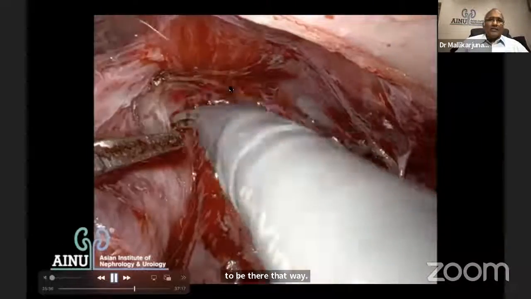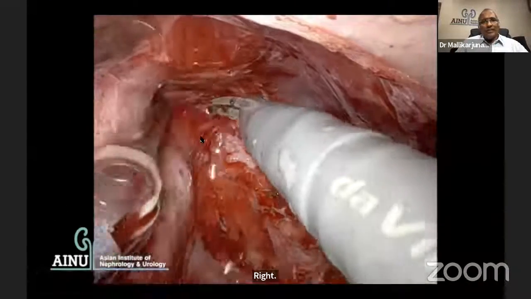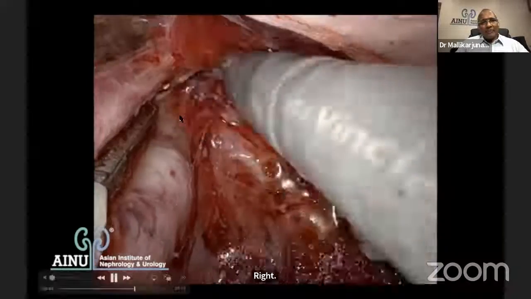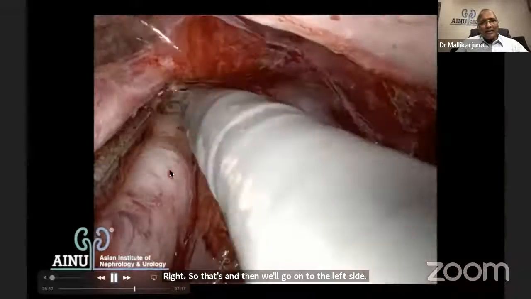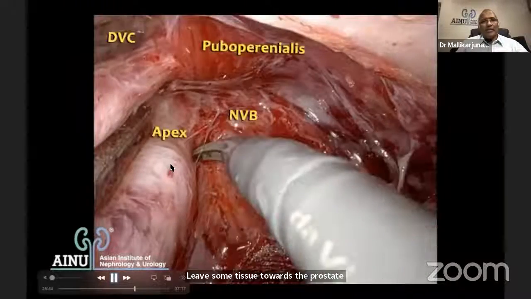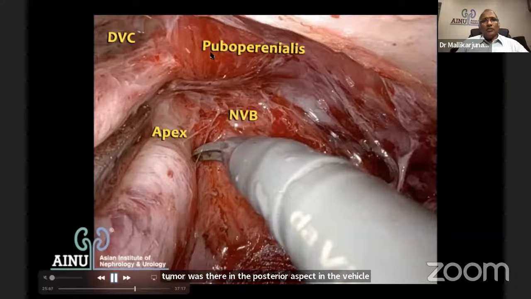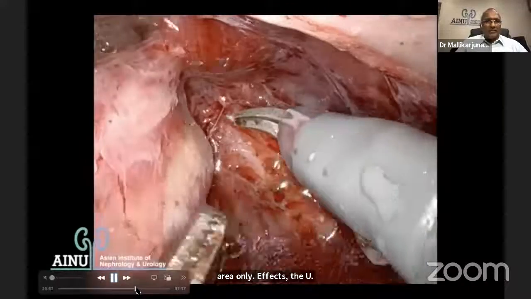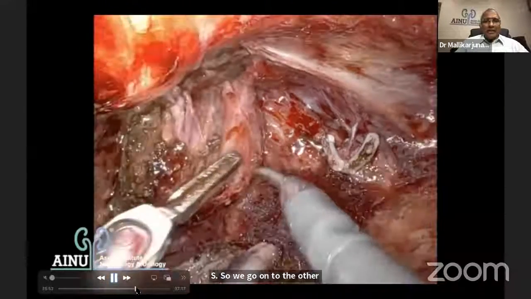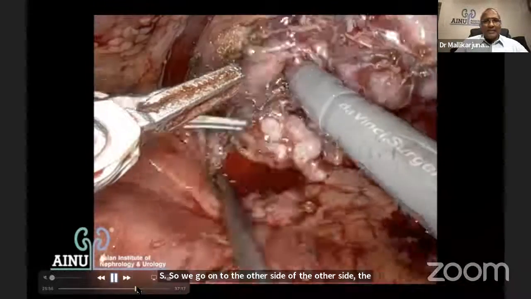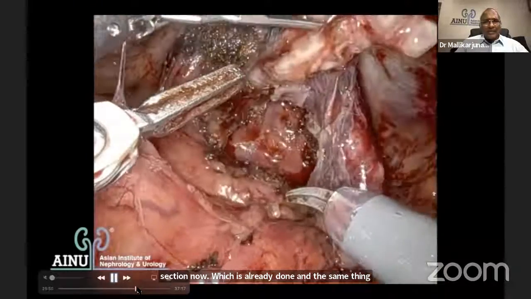So that's done. And then we'll go on to the left side. Leave some tissue towards the prostate because the tumor was there in the posterior aspect in the apical area only. Apex, neurovascular bundle, puboperineal fascia, and the DVC. So we go on to the other side dissection now, which is already done, and the same thing is going to be exposed. And I don't think I'll repeat the same thing.